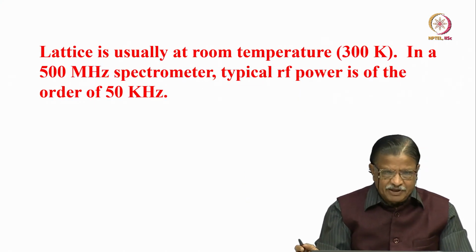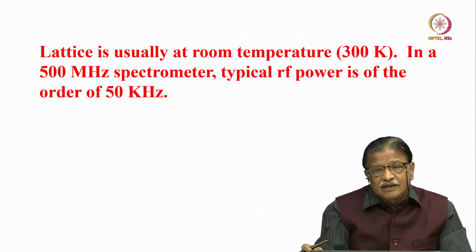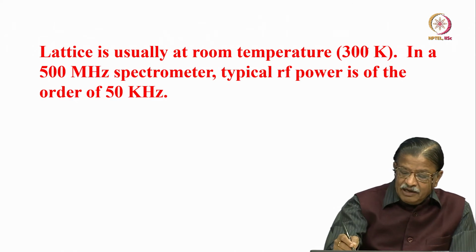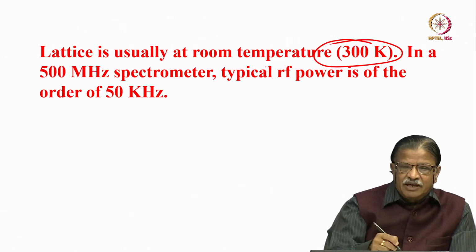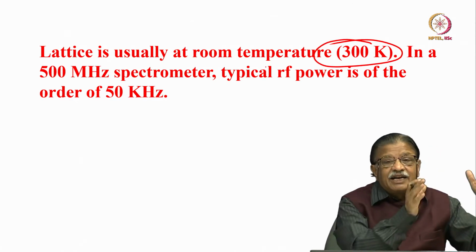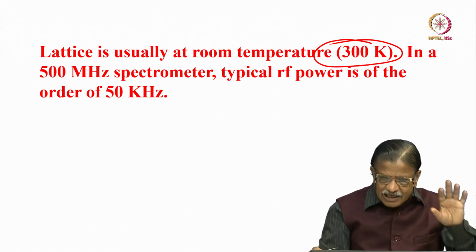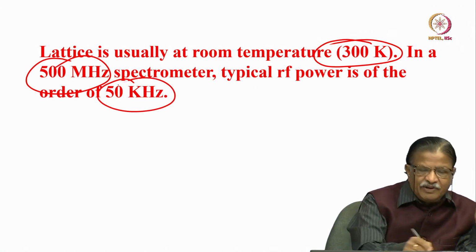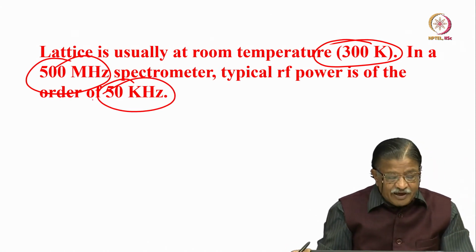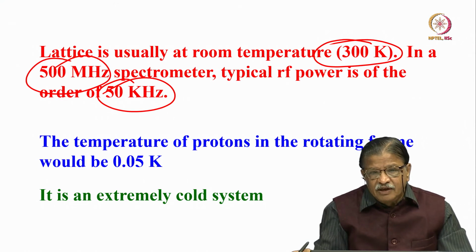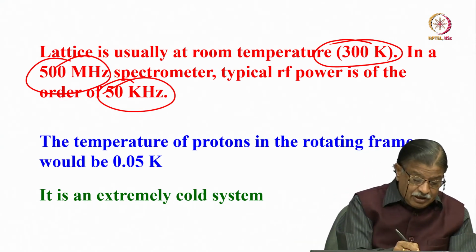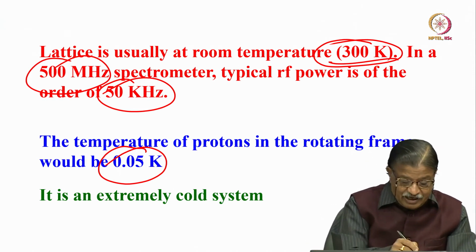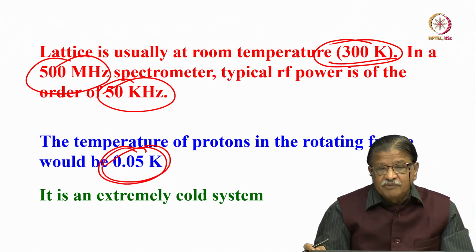Remember that. Now how much is the temperature lowered in the spin lock? Remember, the lattice temperature in thermal equilibrium is 300 K. Just calculate it for a 500 megahertz spectrometer. The RF power we apply is 50 kilohertz. Where is 500 megahertz and where is 50 kilohertz? So the temperature of the protons now will be around 0.05 K. Instead of 300 K, it is drastically reduced. It is at 0.05 K.